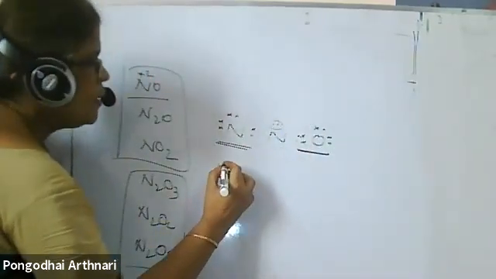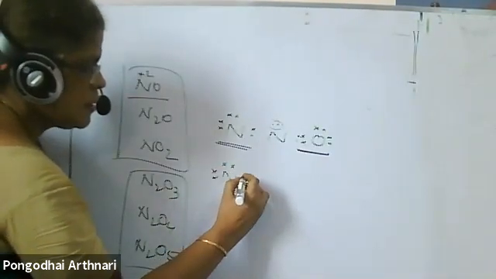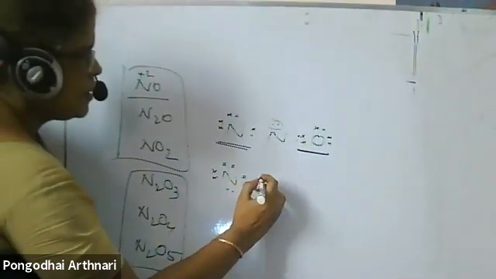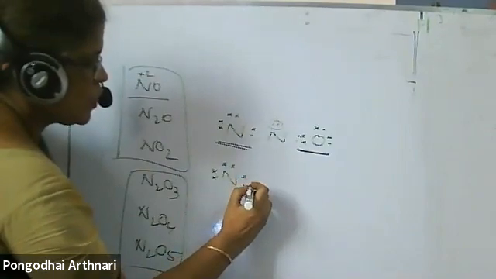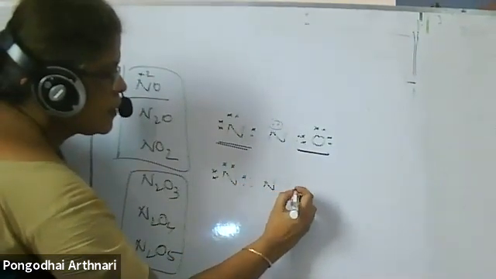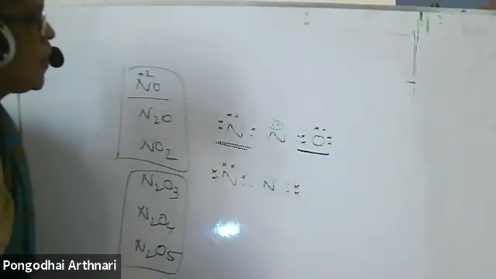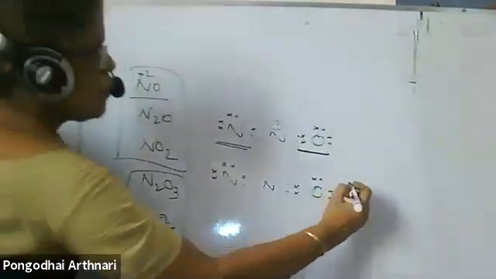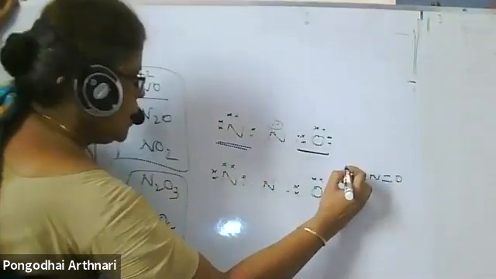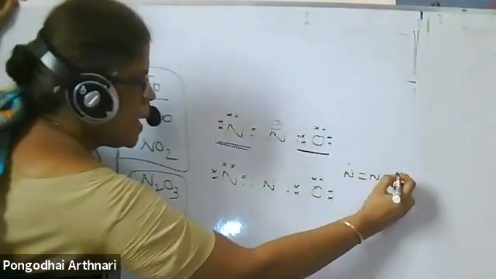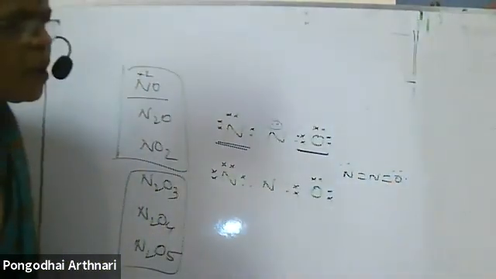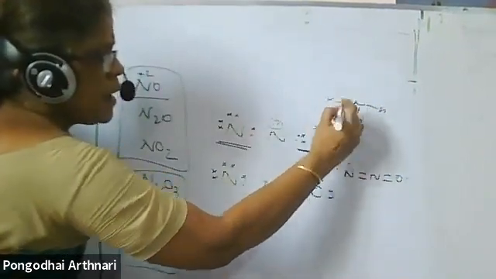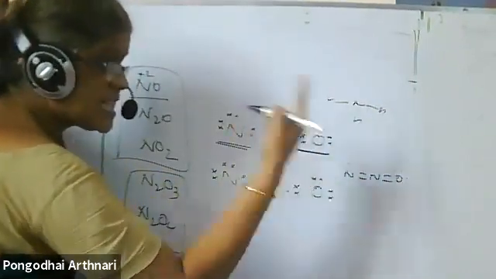Now see, this is the nitrogen's electrons. This electron is shifted over here. 2, 4, 6, 8. This is donated here. Nitrogen. Now all have attained octet structure. So my structure is N double bond O, N. Here 2 lone pairs, here no lone pair, here 2 lone pairs. Oxygen mostly forms a double bond with 2 lone pairs. Nitrogen forms 3 bonds with 1 lone pair. But here 2 lone pairs, so excess electron it has.